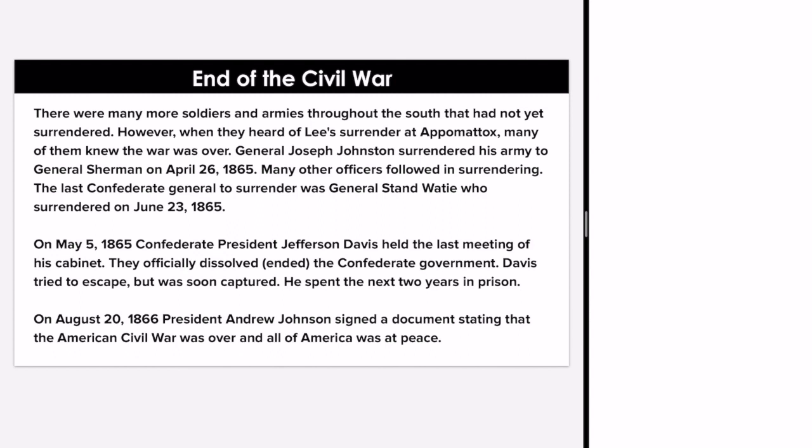On May 5, 1865, Confederate President Jefferson Davis held the last meeting of his cabinet. They officially dissolved or ended the Confederate government. Davis tried to escape but was soon captured. He spent the next 2 years in prison. On August 20th, 1866, President Andrew Johnson signed a document stating that the American Civil War was over and that all of America was at peace.